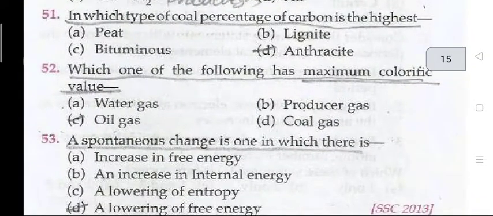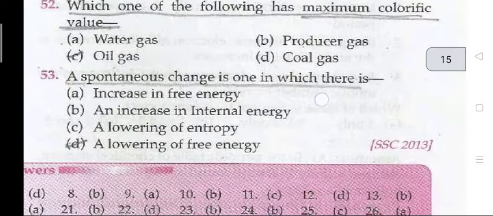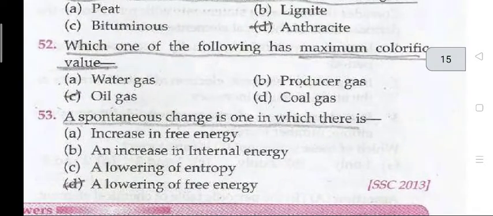Question 51. In which type of coal is the percentage of carbon the highest? Anthracite. Question 52. Which one of the following has the maximum calorific value? Oil gas. Question 53. A spontaneous change is one in which there is a lowering of free energy.